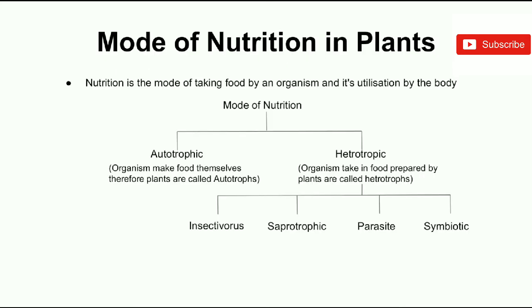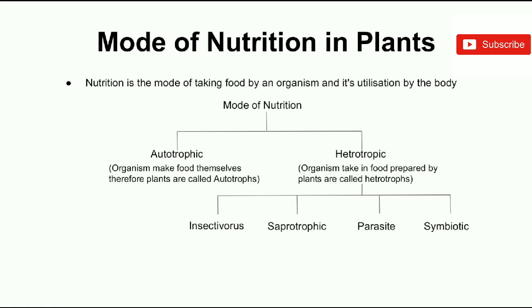Mode of nutrition in plants. The way of taking food by the organism and utilizing it in the body is said to be the mode of nutrition. This can be classified in such a way. Autotrophic nutrition: in this nutrition, organisms make their food themselves. Such types of organisms are called autotrophs.